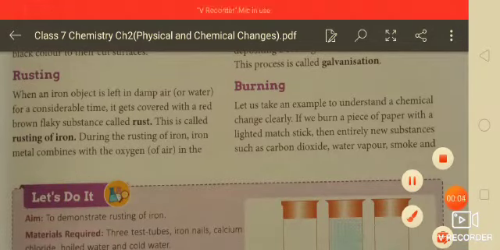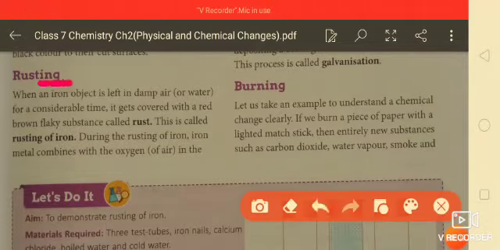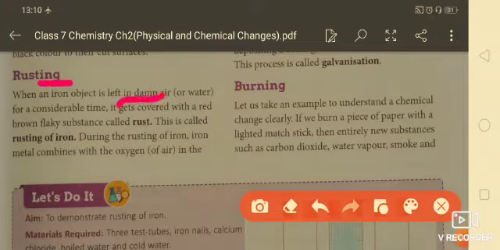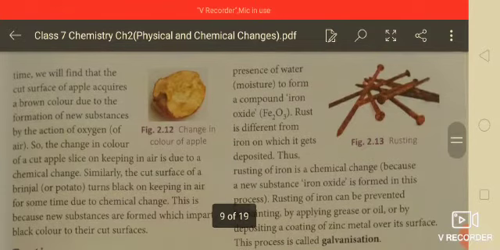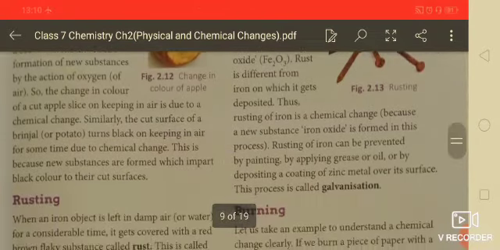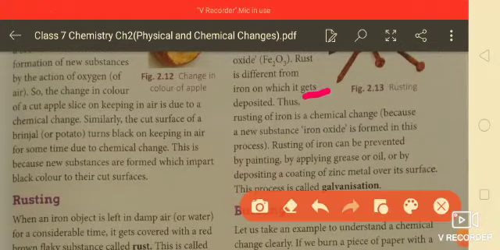Today we will continue the topic rusting in physical and chemical change. We know that rusting is a chemical change. When any iron object is damp in air for a considerable time, a red-brown flaky substance is deposited on it, and that is called rust. This process is called the rusting of iron. During rusting, iron combines with oxygen to form Fe2O3, that is iron oxide, and rust is different from the iron on which it gets deposited.